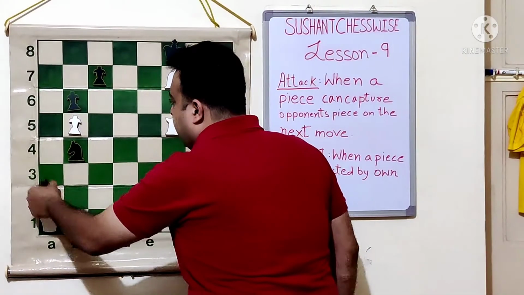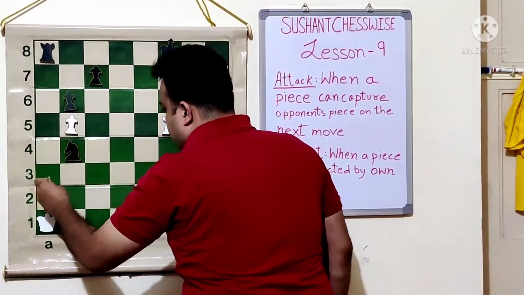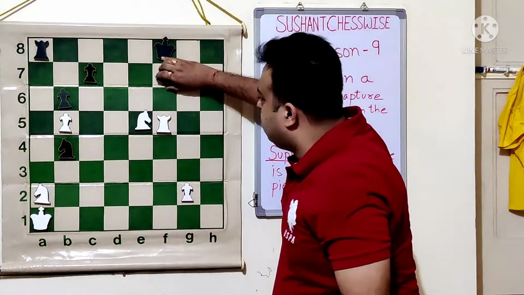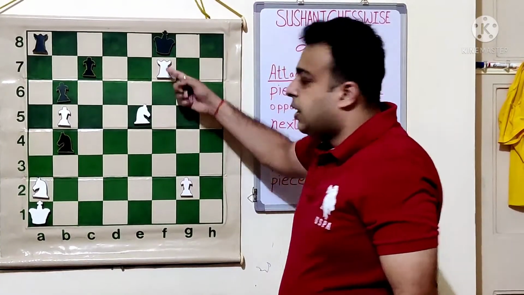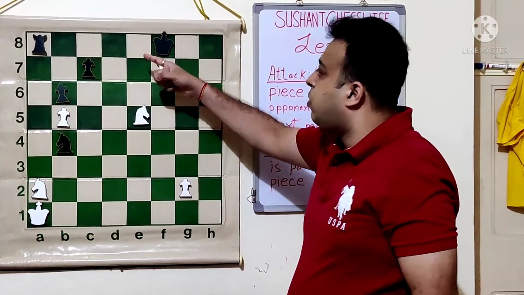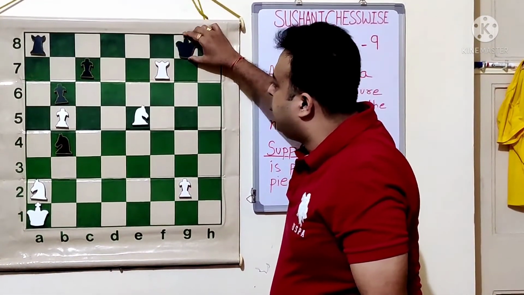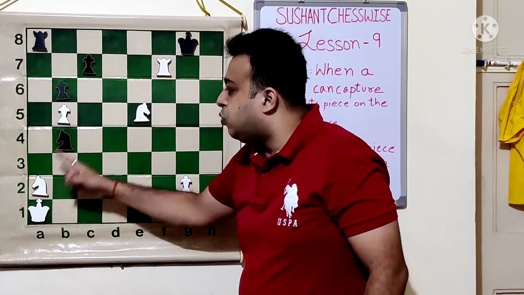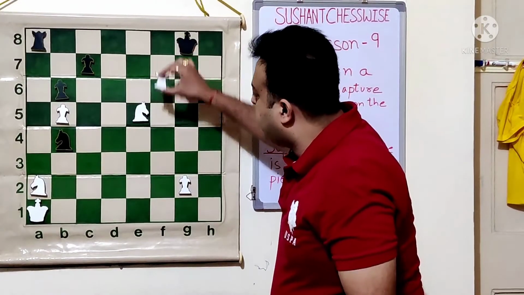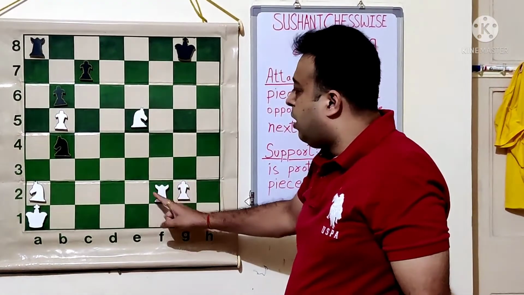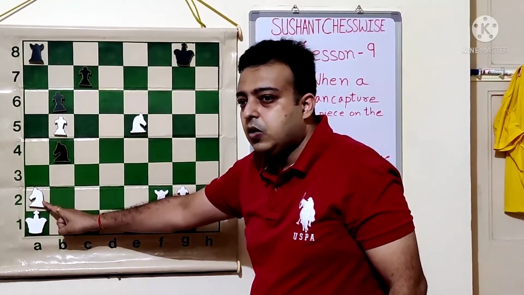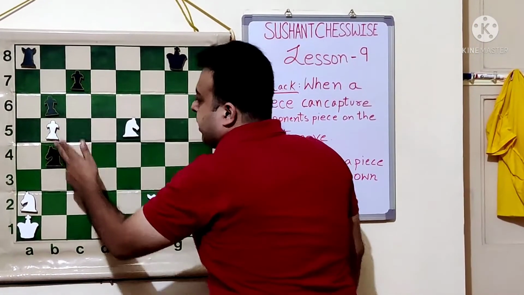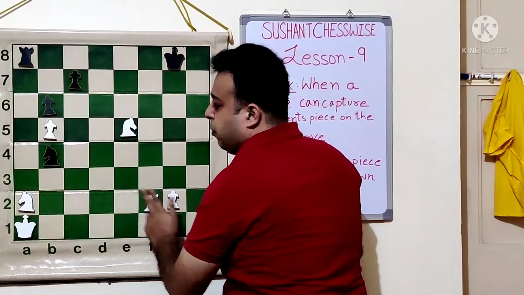So what white did in the game, let's see. White captured the bishop with the check. The king has to move now. The king was played to g8, and now this knight, which is attacked two times, white simply played his rook back to f2 and protected the knight. Now let's go further. There are two attacks on the knight and there are two supports.